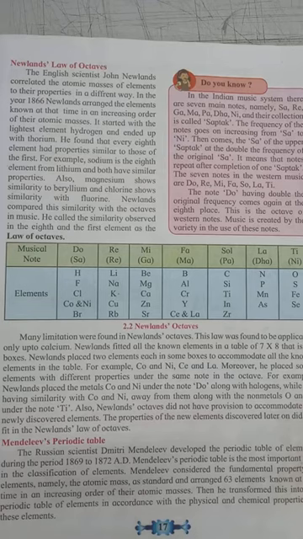Like in the music system, there are seven surs, called the saptak: sa re ga ma pa dha ni sa. The first sur is sa, and again sa comes at the eighth place, and its frequency is doubled. Again if we sing sa re ga ma pa dha ni sa, at the eighth place sa comes again.